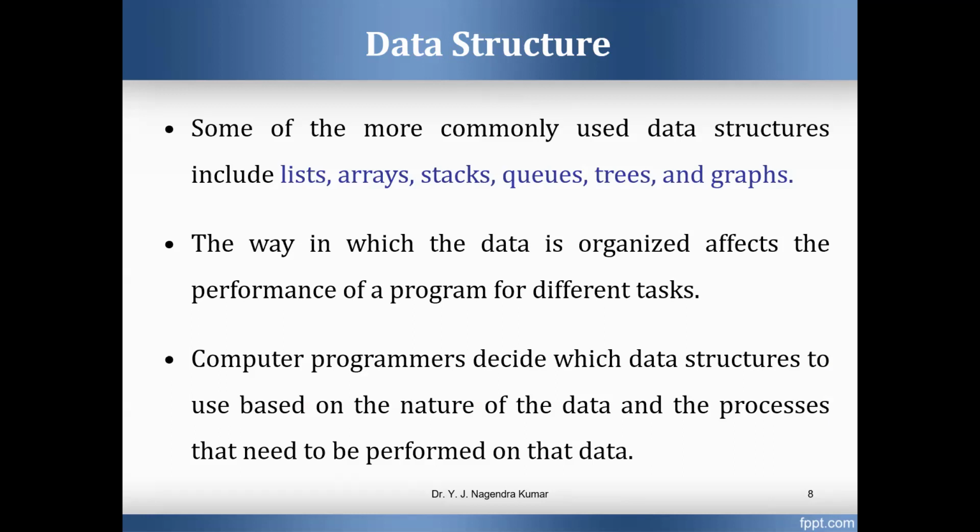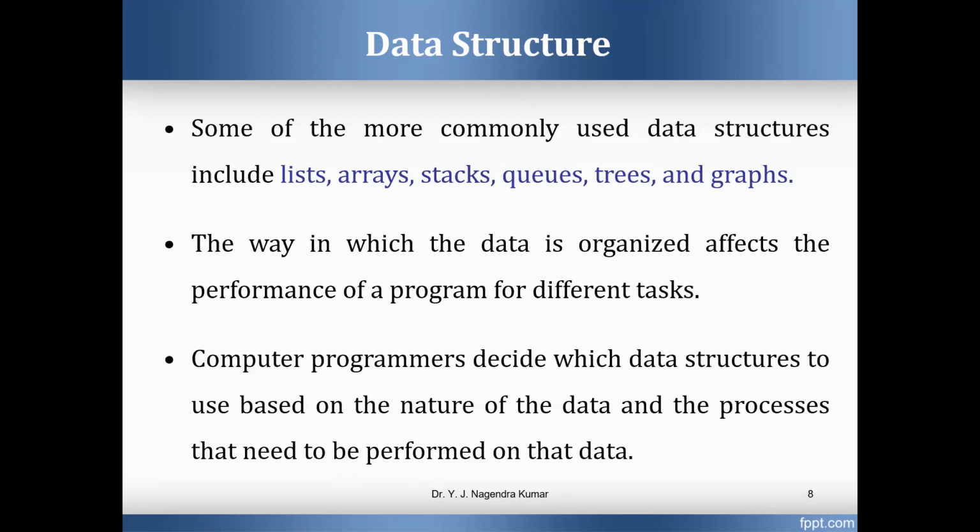We observed some of the data structures like list, arrays, stacks, queues, trees, and graphs in the previous slide. Here, so many data structures are available, but the computer programmer has to select the best data structure in order to store the data.